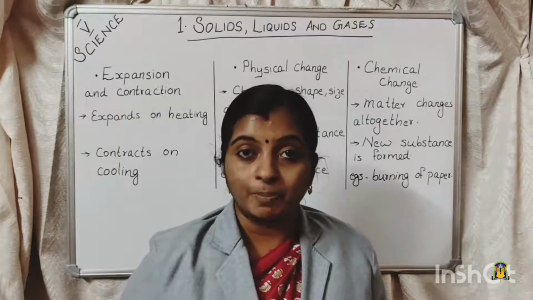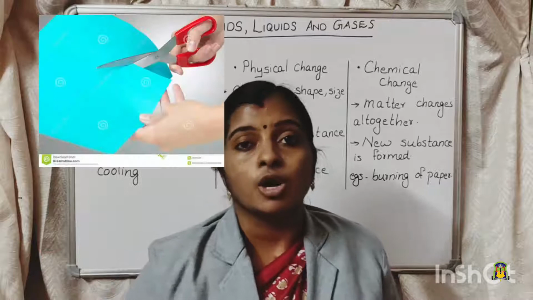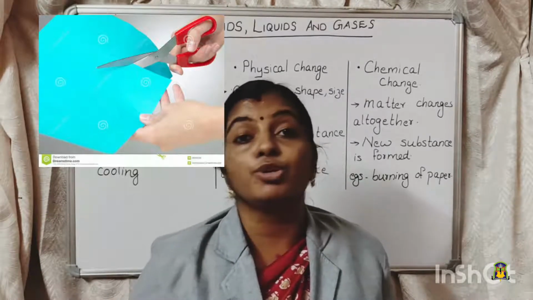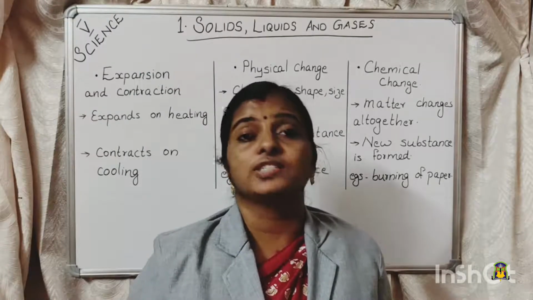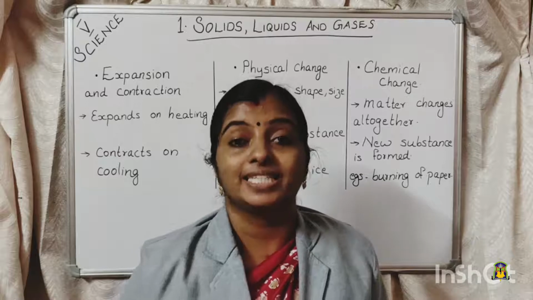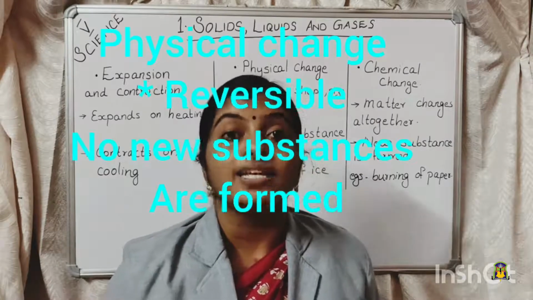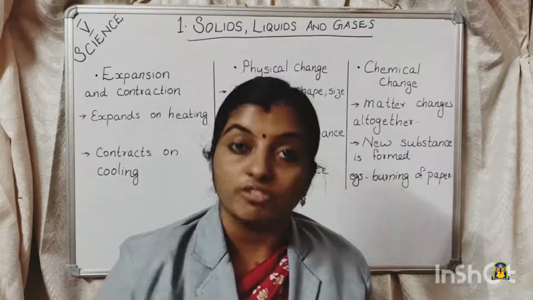Then tearing of paper. If we cut a piece of paper, what will happen? Only the paper is getting converted into smaller pieces of paper. No new paper is formed, right? A new substance is not formed. So such changes are called physical changes. The changes in which no new substance is formed are called physical changes. Examples are melting of ice, then cutting of paper.